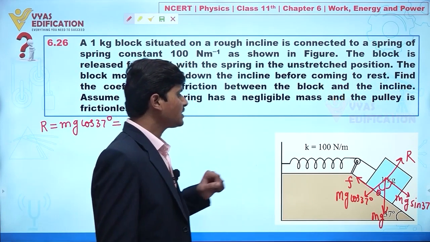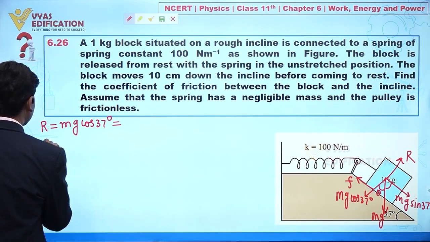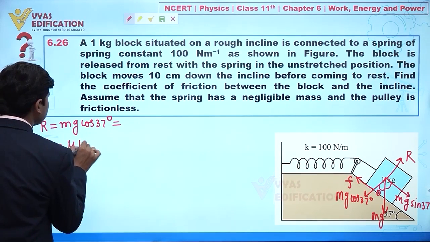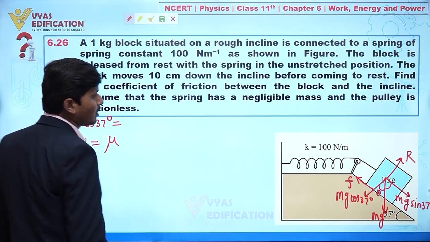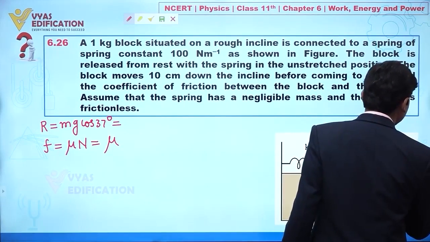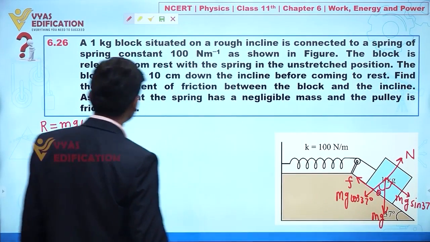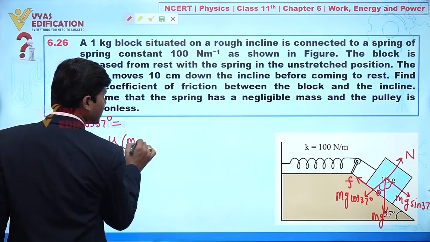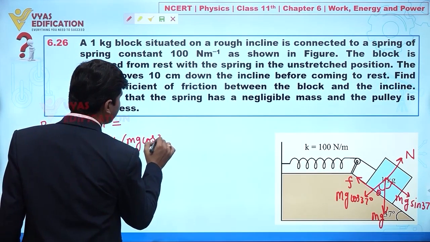How can we write the value of friction? Friction can be written like this: mu times N, where N is the normal reaction. You can also write it like this, capital N. So this can be written as mu mg cos 37.